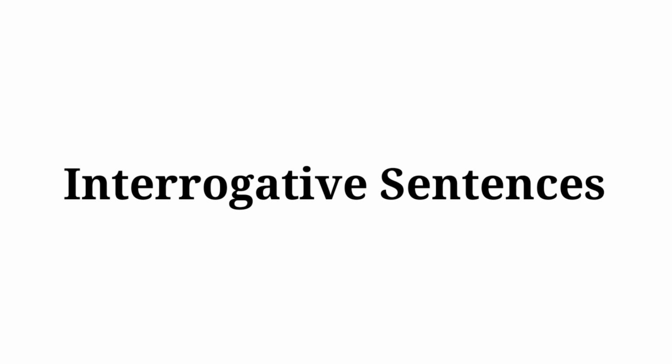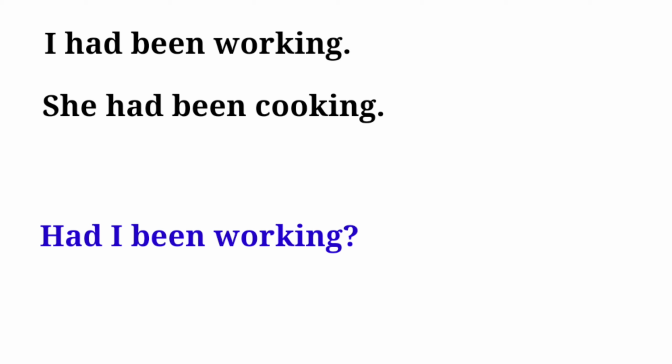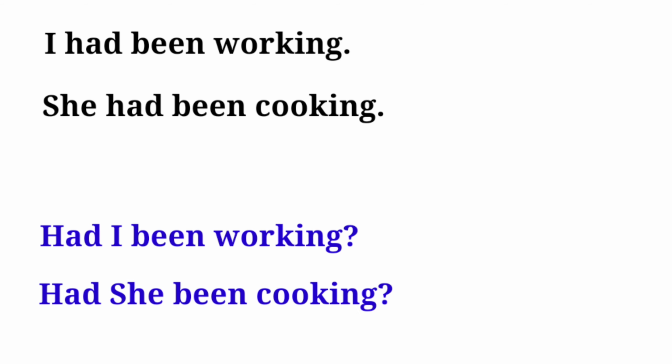She hadn't been cooking. Let's quickly understand how to form the interrogative sentences using this tense, and it's quite simple. All we have to do is change the order of the first two words. So as we looked at the example, I had been working, she had been cooking. So what we'll do is we'll change the order of the first two words and our interrogative sentence will be, had I been working? Had she been cooking?